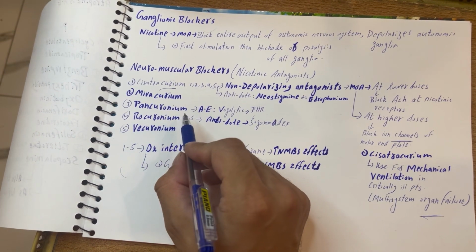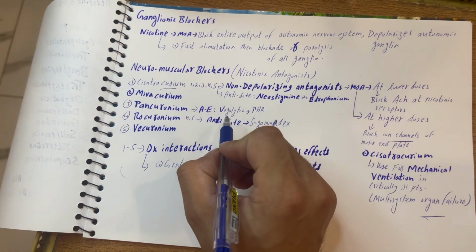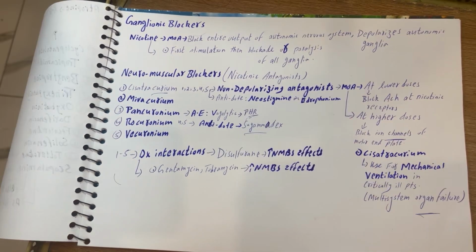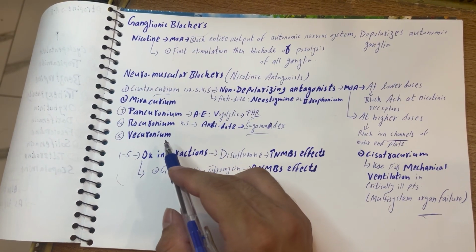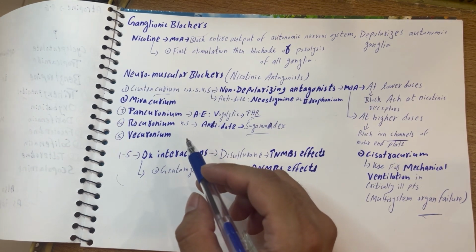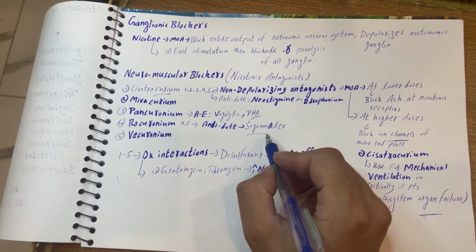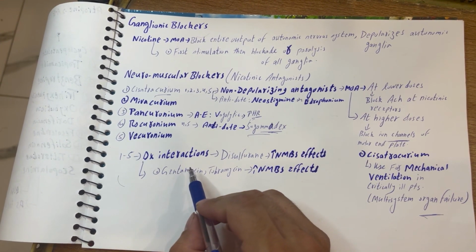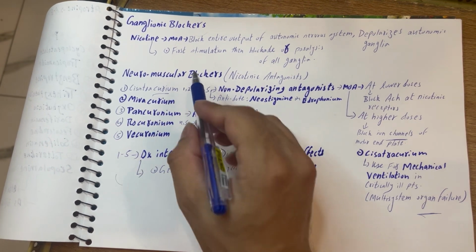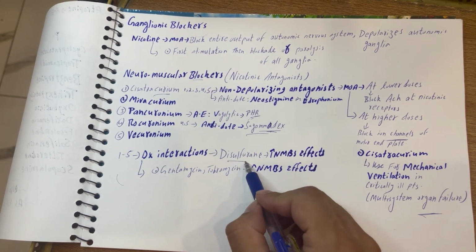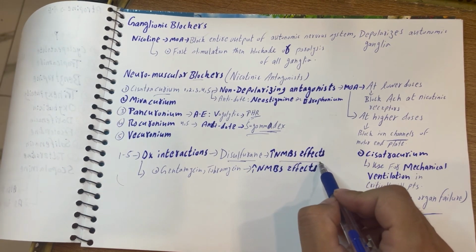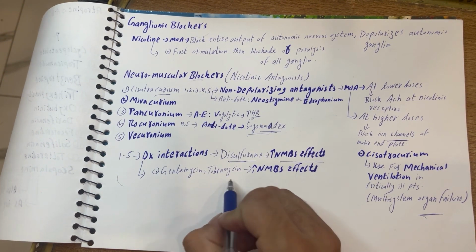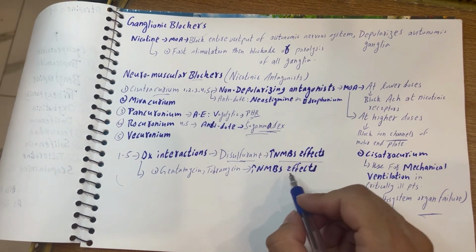For pancuronium, the side effects are vagolytic. Vagolytic effects basically increase the heart rate. That is very important. In case of rocuronium and vecuronium, if there is toxicity of these drugs, we use an antidote named sugammadex. That is also very important. These drugs also have some drug interactions. When neuromuscular blockers interact with disulfiram, it increases neuromuscular blocker effects. And when they interact with gentamicin or tobramycin, it also increases neuromuscular blocker effects.